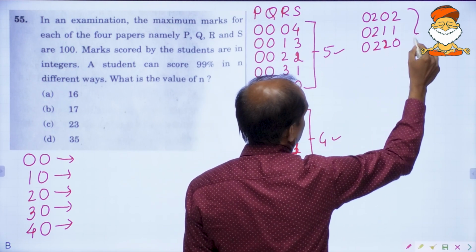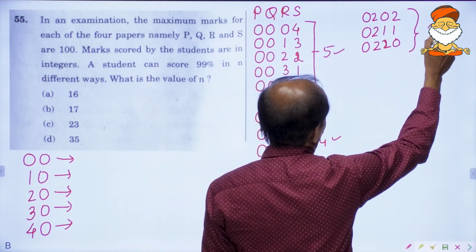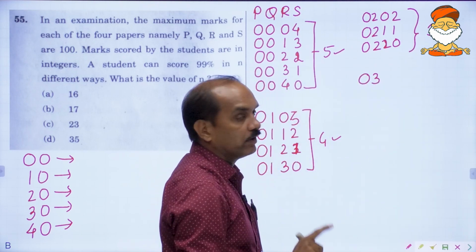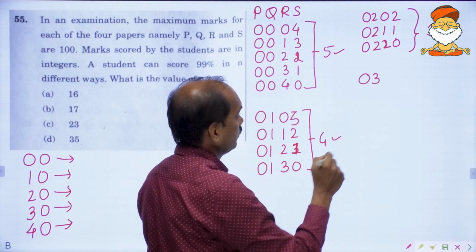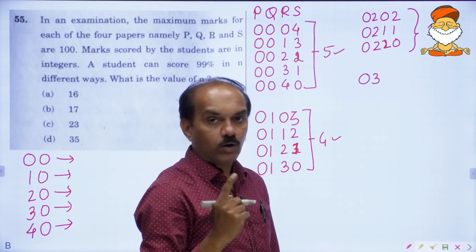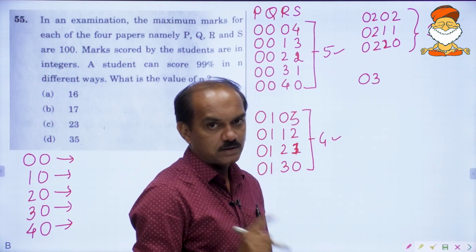So for this 0, 2 combination, these are the only 3. And for 0, 3 combination, you will have only 2. Now I will tell you how. 0, 3 meaning the first subject out of out, second subject he has lost 3 marks.